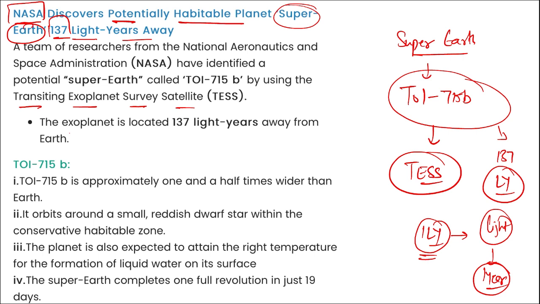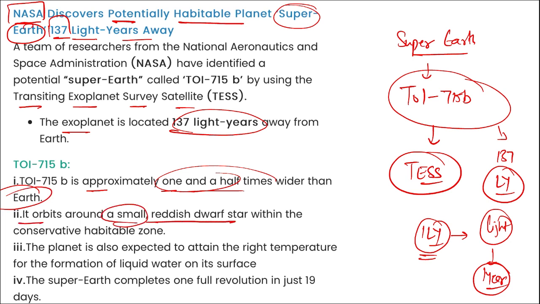Also remember, it was discovered by NASA. This exoplanet is 137 light years away from Earth. It is approximately 1.5 times wider than that of Earth. It orbits around a small and reddish dwarf star within the conservative habitable zone, correct? And this super Earth completes one full revolution in just 19 days.